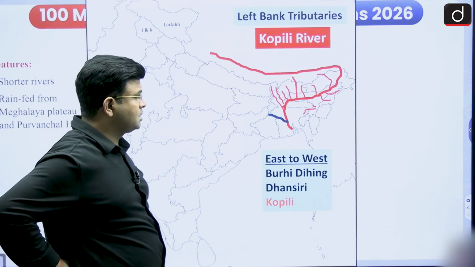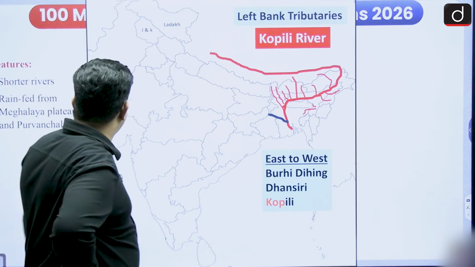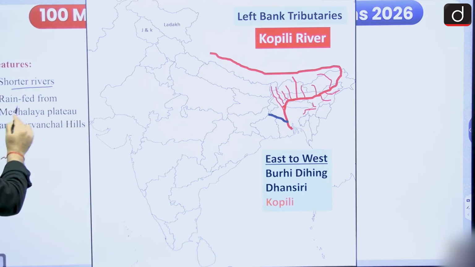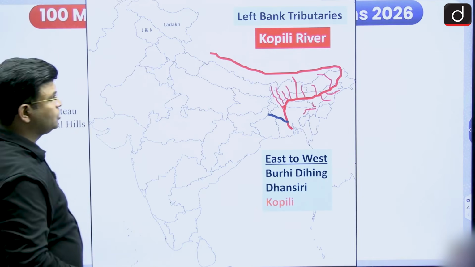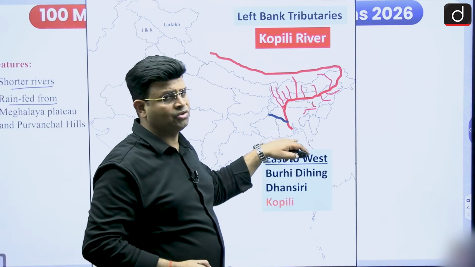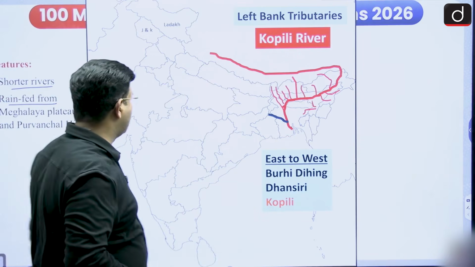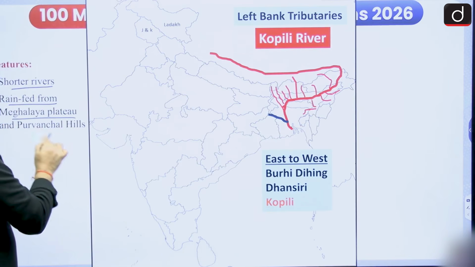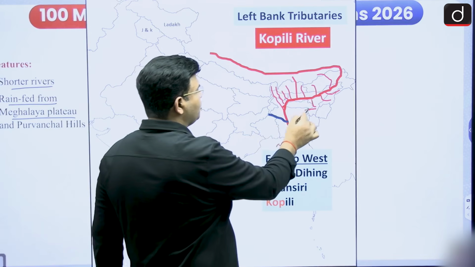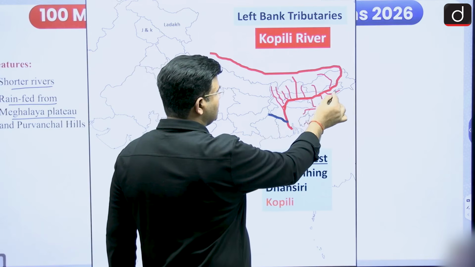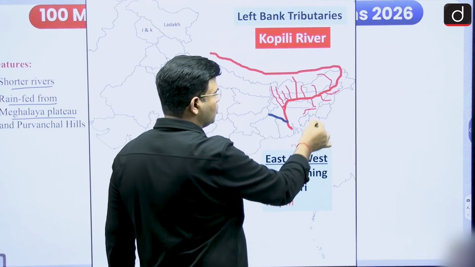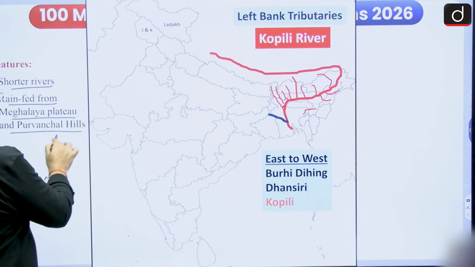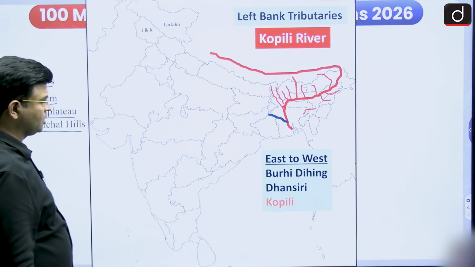Got it? Yes. And these are shorter rivers. These rivers are shorter and rain fed. This region doesn't have glaciers, it is rain fed, and it is originating from the Meghalaya Plateau. This Kopili is originating from the Meghalaya Plateau, and these other rivers are originating from the Purvanchal Hills. So they originate from the Meghalaya Plateau and Purvanchal Hills, and they are rain fed and shorter rivers.